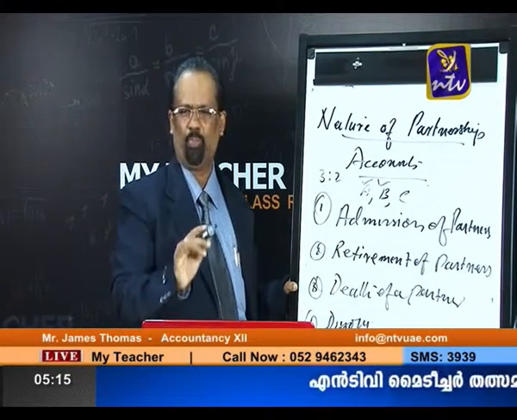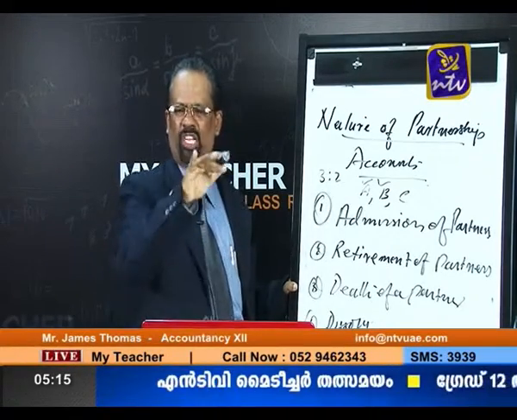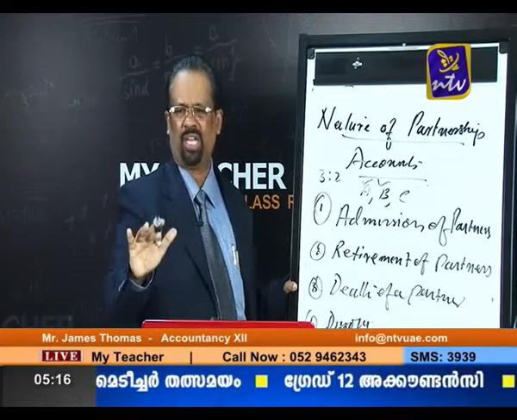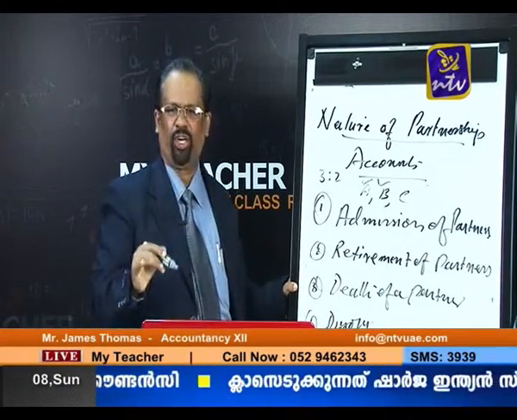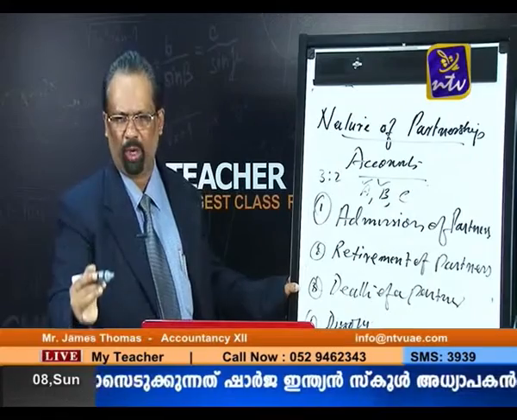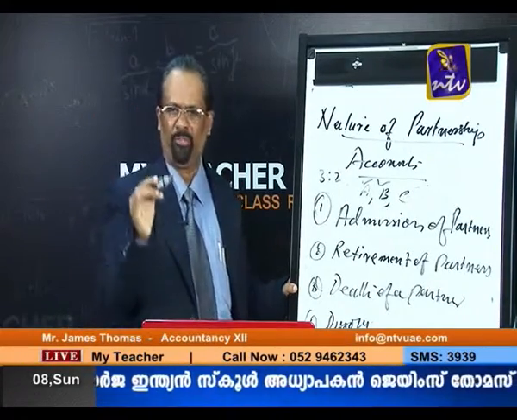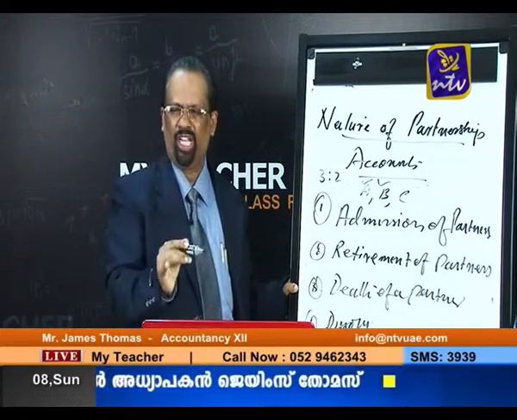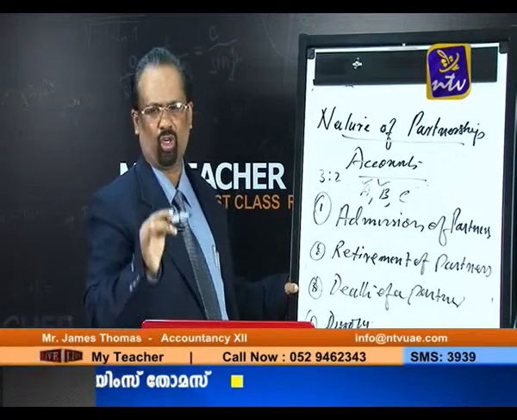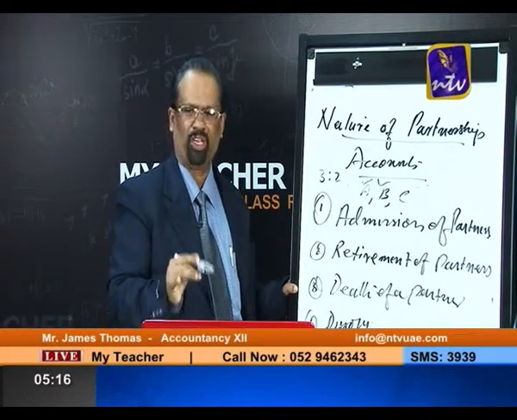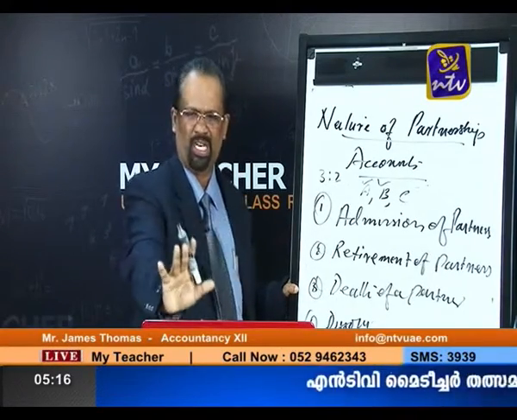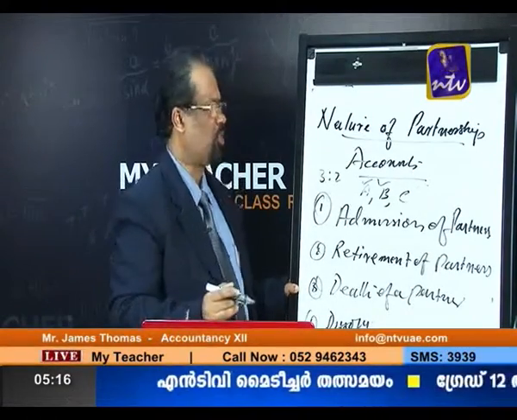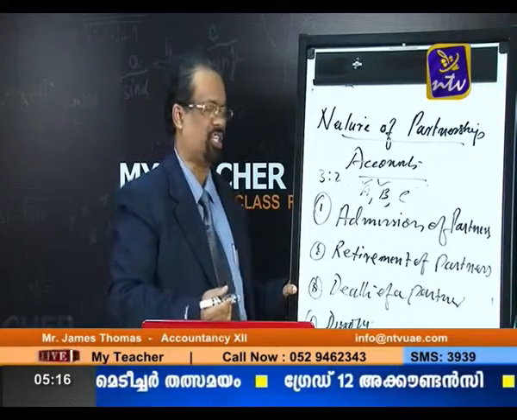So here, new steps are there, 3 steps: number 1, find out average profit; second, find out normal profit; and third, average profit minus normal profit is equal to super profit, and super profit into number of years' purchase is equal to goodwill.